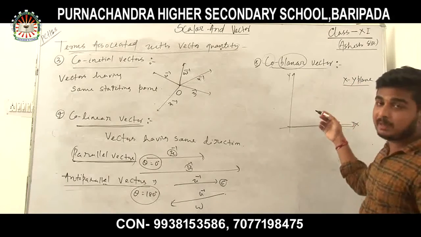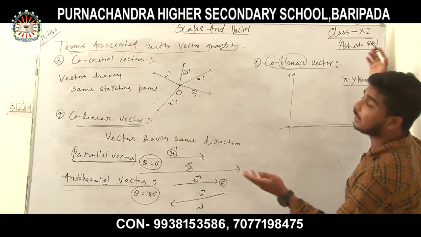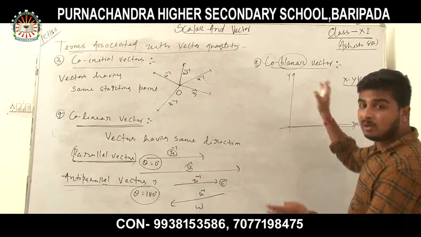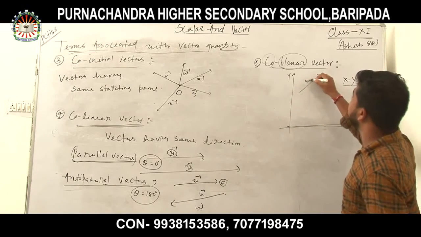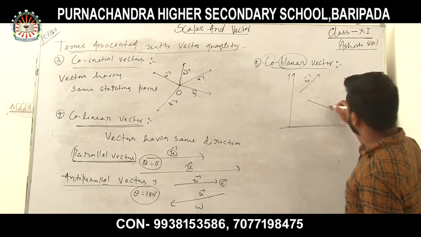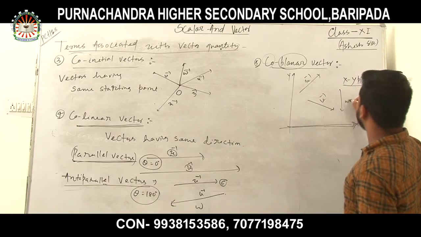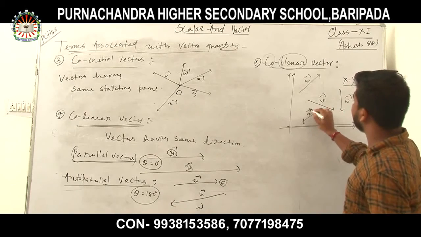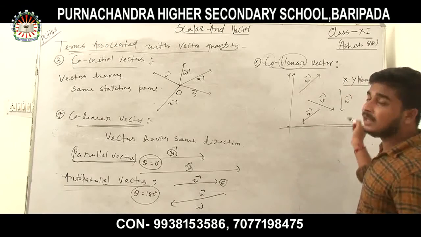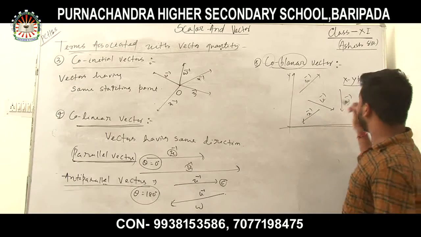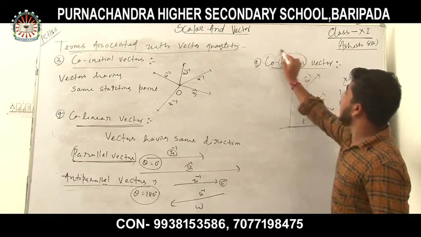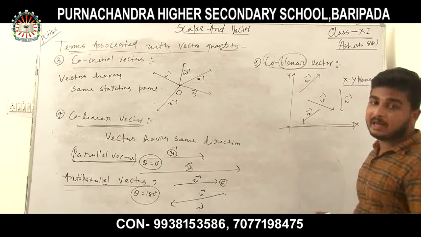This is the xy plane. I can draw many vectors on my board. A u vector is here, a v vector is here, a w vector is here, an x vector is here. They are all in arbitrary directions, but they all lie in the same plane. So these are called coplanar vectors.